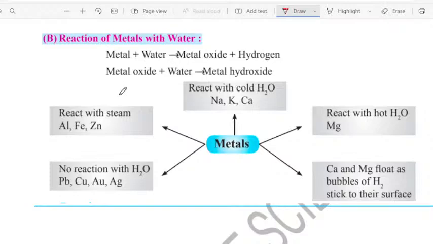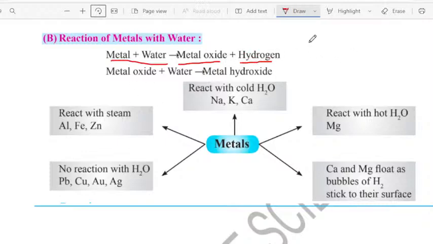How do metals react with water, or what is the product formed when the metal reacts with the water? Very importantly, you want to understand. Students, see, generally when metals react with water, it will form metal oxide. I told you, magnesium reacts with the water to form magnesium oxide. How this product is formed, I will show you generally. It will be understood, right? So metal reacts with the water to form metal oxide and hydrogen gas is released. Let me give you an example.